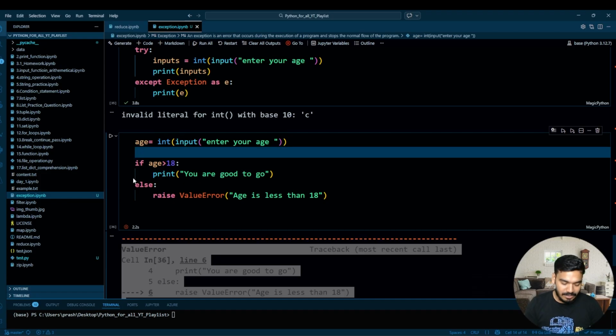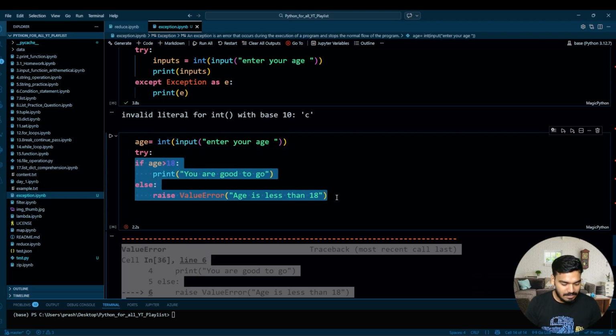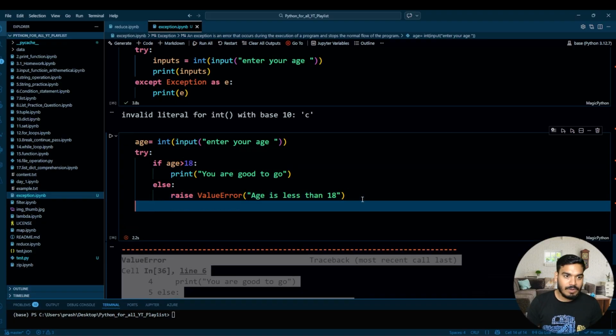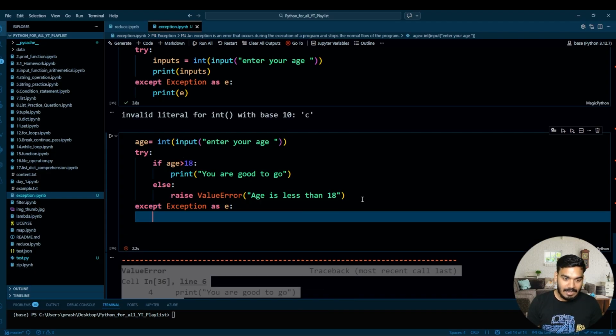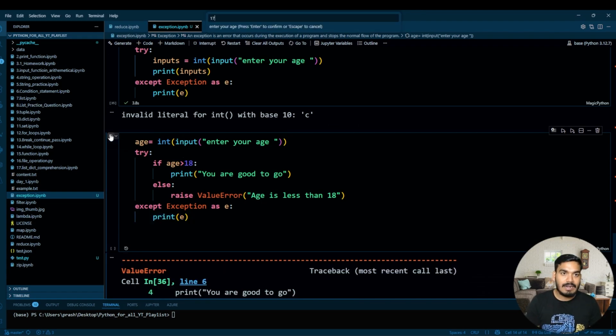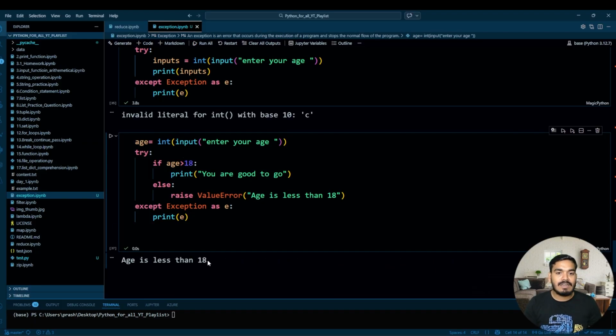So what you will do over here, you will write try. Perfect. And all of this goes under the try, and over here catch, meaning except Exception as e, and print your e. Perfect. Now let's try to execute this, and I'll write 17. Age is less than 18. You are getting this message.